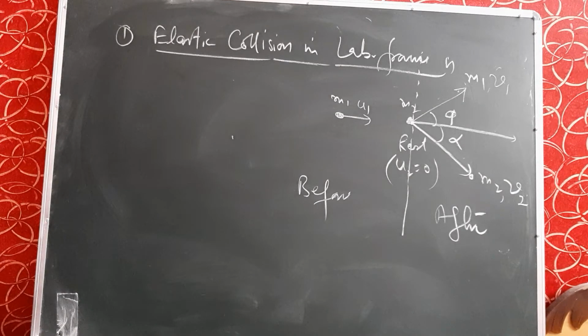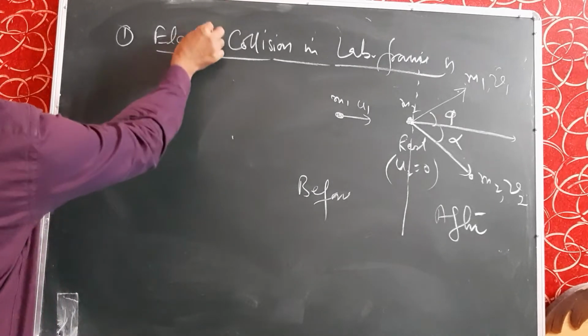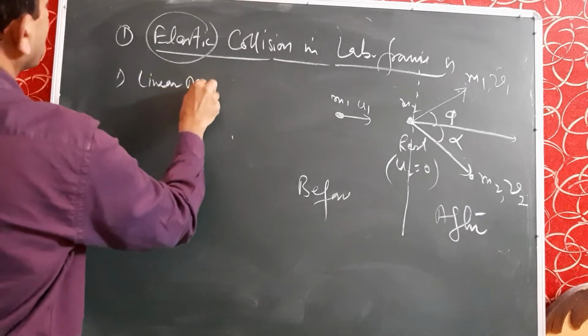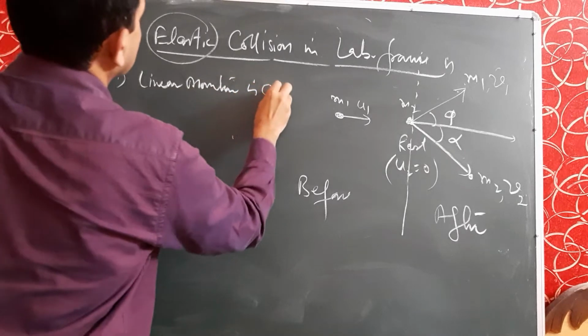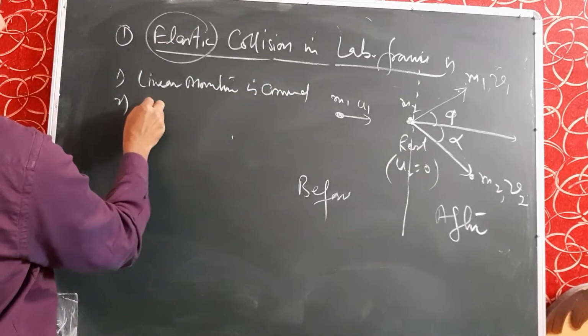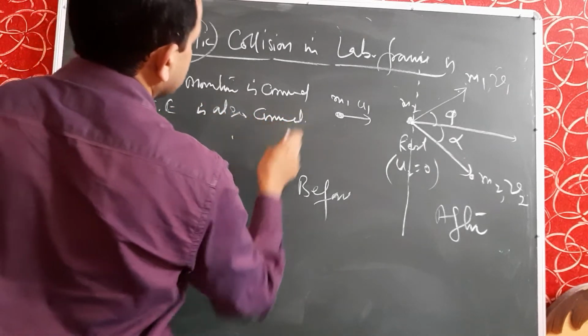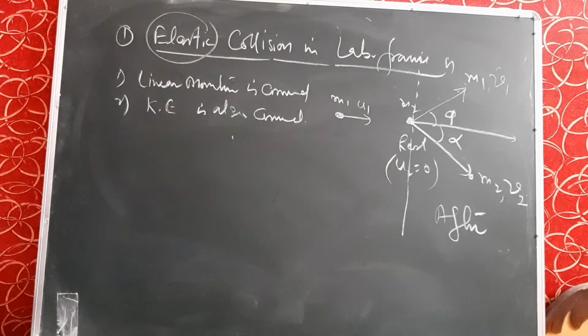Now we will study this collision, that is elastic collision. So what is elastic collision? We know that there are two conditions. First one is linear momentum is conserved, and second condition is kinetic energy is also conserved. So we will derive the equations for linear momentum, then for kinetic energy, then the whole equations of momentum as well as energy we will solve and find the perfect condition for elastic collision.